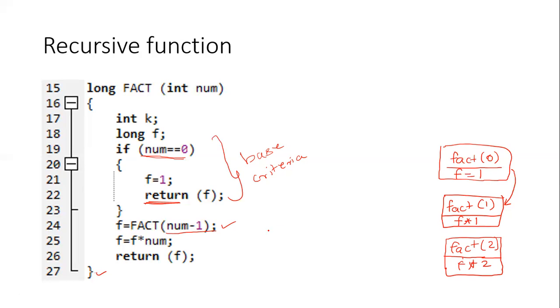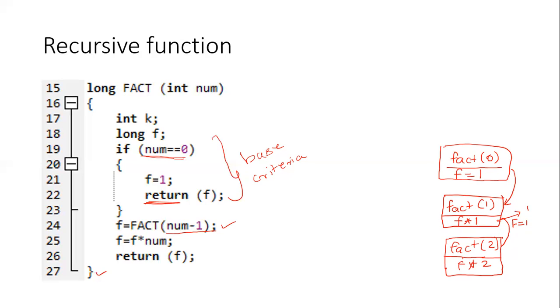So first, for the first function call, fact of 1, the f value will be returned as 1. That will be computed here and given to this one. So f is equal to 1 value is returned. Meanwhile, here also the fact is computed. That is 1. That is going to be given to this one now, isn't it?